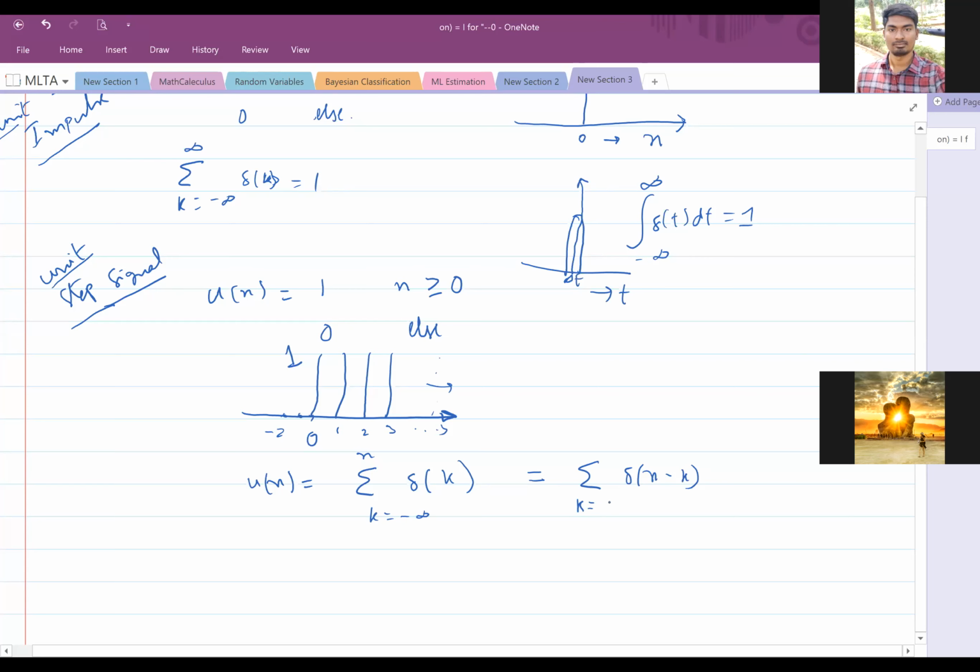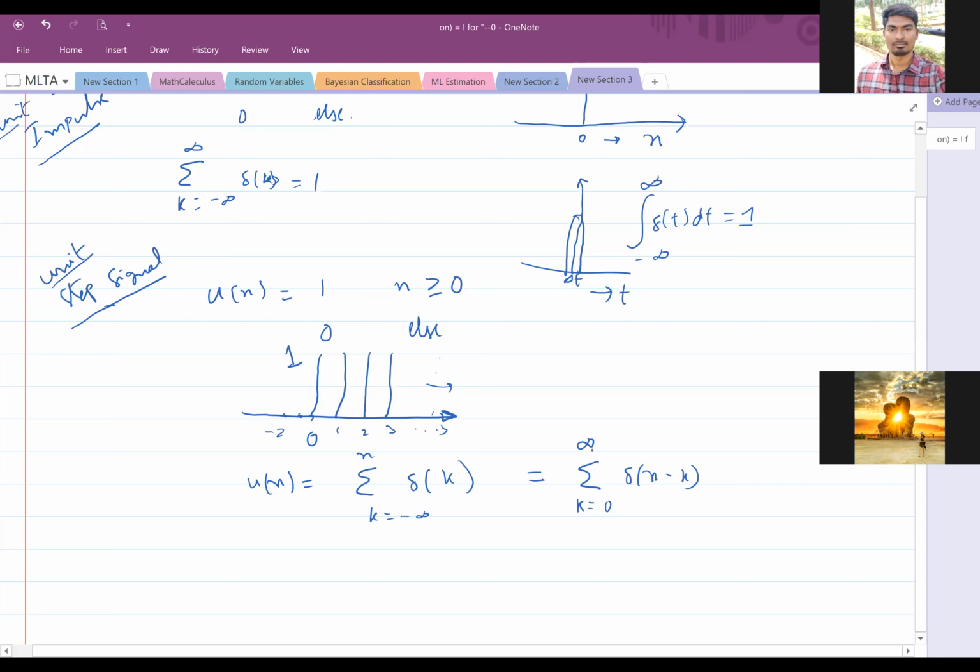Okay. So if you do this, what is it that you are getting? So n minus k. If n is negative, then anyway these are all negative values, so it's not on. If it is greater than 0, then one value is there, k equal to 0. And if k value is 1, it will shift, sir, to the first one. Depending on k value, it will be adding up. So if n value is 2, then what is it doing?